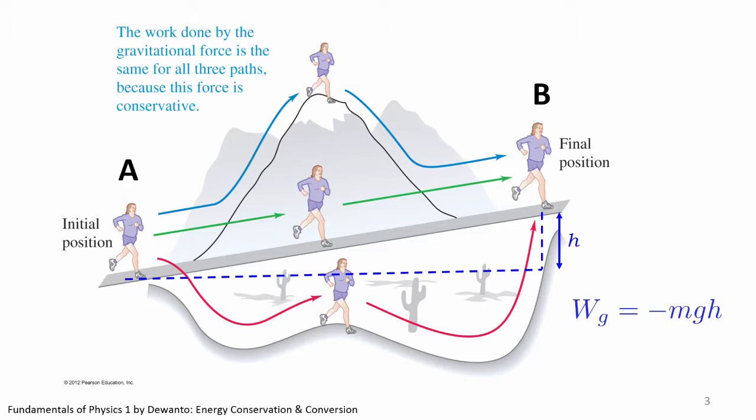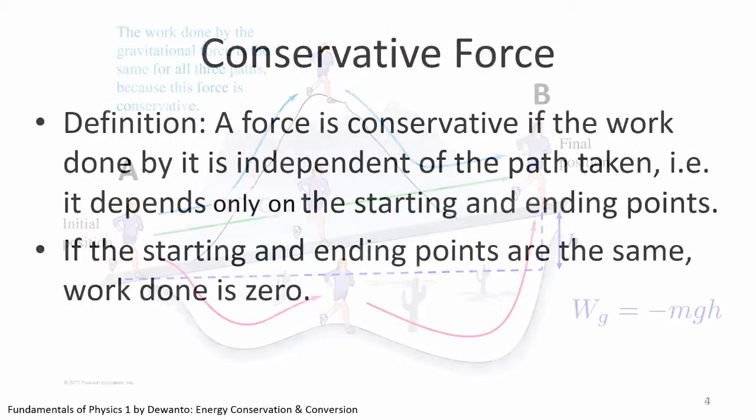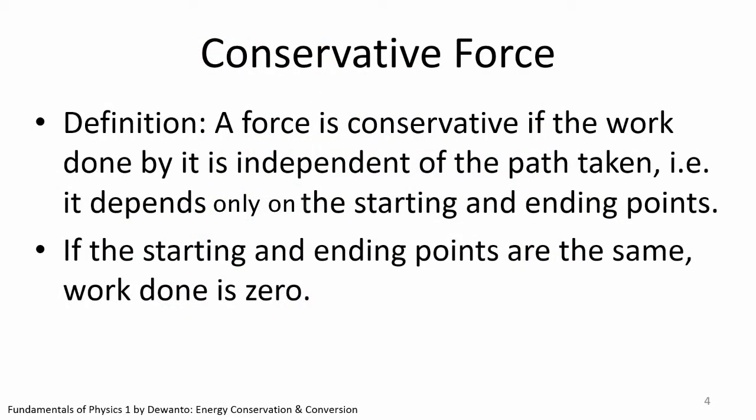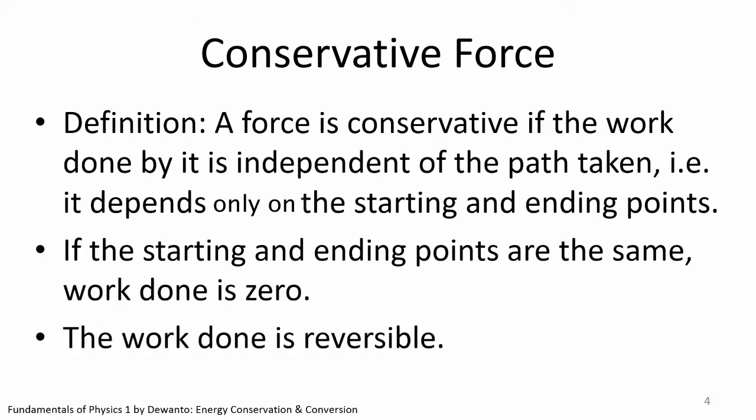The fact that work done by conservative force is independent of the path taken implies that if the initial and final point are the same, like in the case when the man runs in a loop, the work done will be zero. There is no displacement if the path forms a loop, and hence there will not be any work done. It takes negative work done by gravitational force for the man to go up from point A to B. It will then take positive work done by gravitational force for the man to go down from point B to point A. In other words, the work done is reversible.